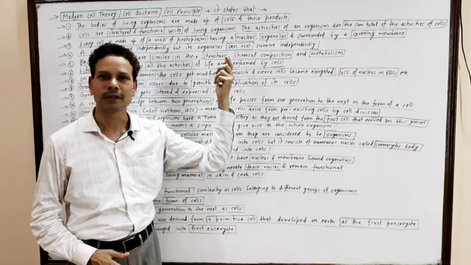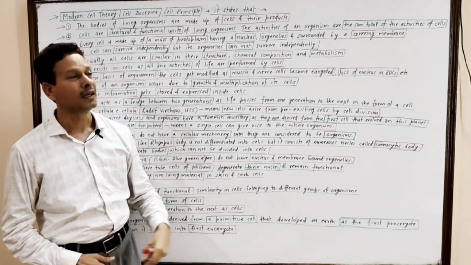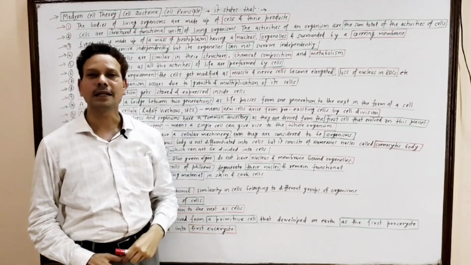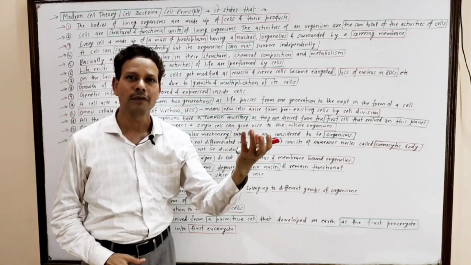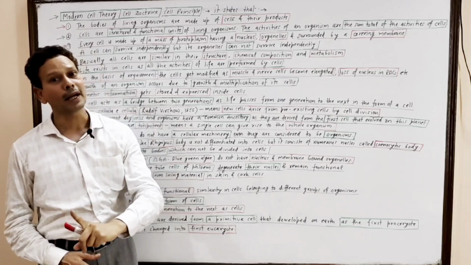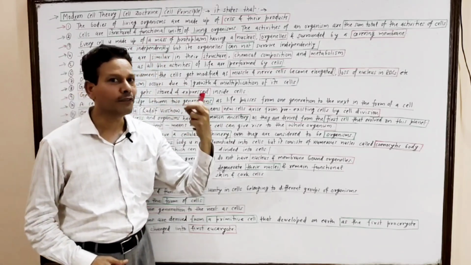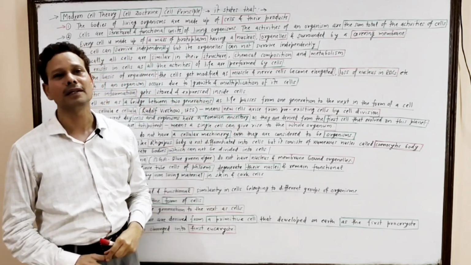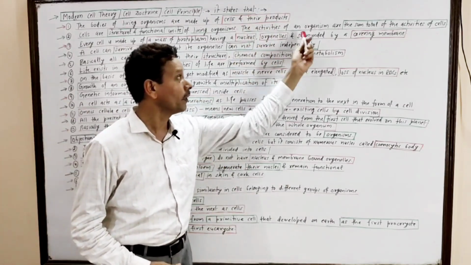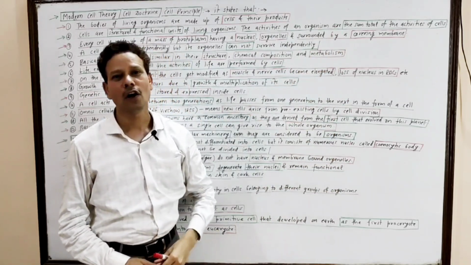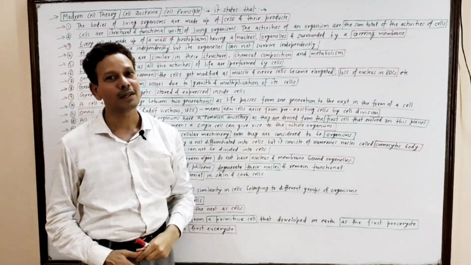This modern concept, this cell principle, states that all living organisms are made up of cells and their products. Cells are structural and functional units of living beings. Dear students, all activities of organisms are the sum total of the activities of cells.